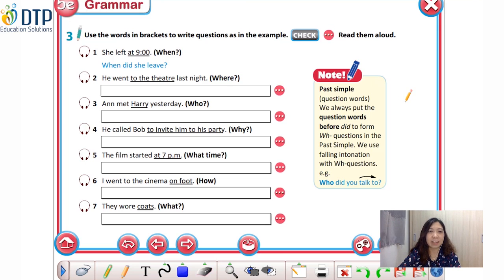Trước khi chúng ta bắt đầu làm bài tập này, các em hãy lưu ý. Đối với những câu hỏi bắt đầu bằng từ để hỏi, question words, thì chúng ta sẽ để từ để hỏi question words trước trợ động từ did. Và câu hỏi bắt đầu bằng từ để hỏi, chúng ta sẽ gọi là dạng câu hỏi WH questions. Và đối với câu hỏi WH questions, các em lưu ý là ngữ điệu chúng ta sẽ đi xuống ở cuối câu nhé. For example, who did you talk to?